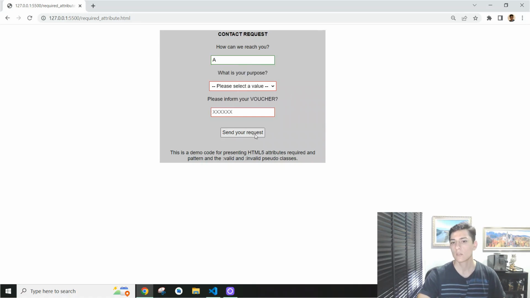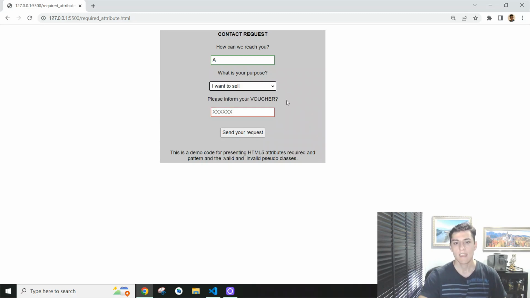If the user tries to submit the form, take a look at what is going to happen. One message is displayed saying we need to select some value from this list. And this message here was not programmed by me. It was automatically added by the browser because this field here is marked with the attribute required. Okay, so it means it cannot be empty. We need to select some value from here.